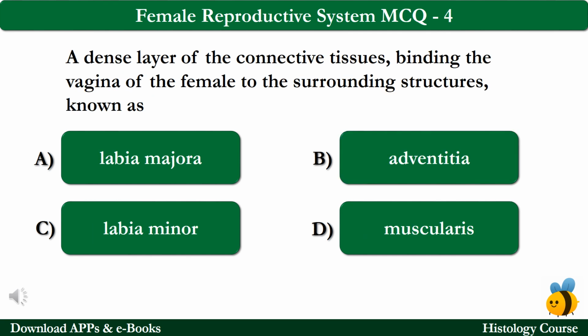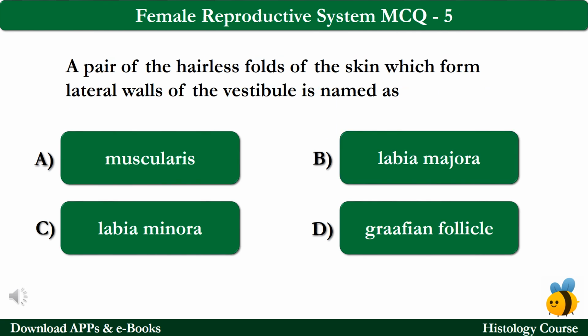MCQ number 4. A dense layer of the connective tissues binding the vagina of the female to the surrounding structures is known as option A labia majora, option B adventitia, option C labia minora, and option D muscularis. The correct answer is option B, which is adventitia. MCQ number 5. A pair of the hairless folds of the skin which covers the lateral walls of the vestibule is named as option A muscularis, option B labia majora, option C labia minora, option D Graafian follicle. The correct answer is option C, which is labia minora.